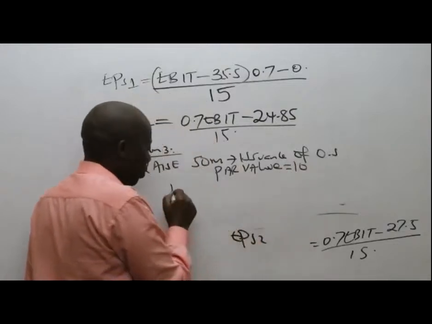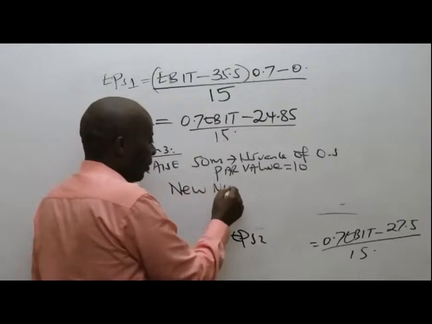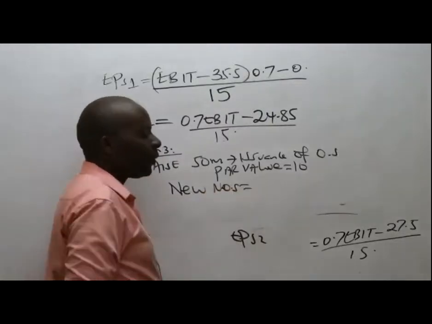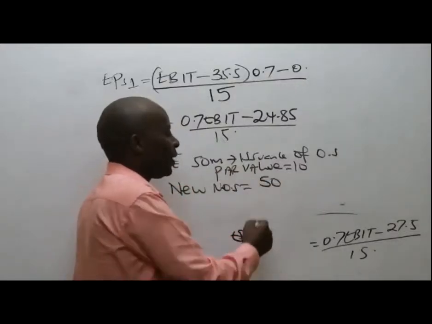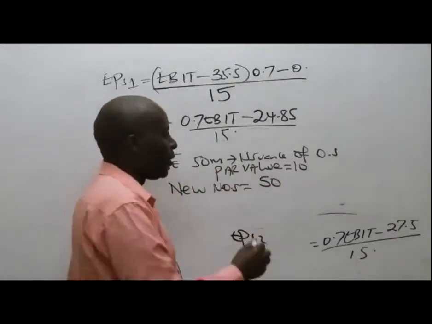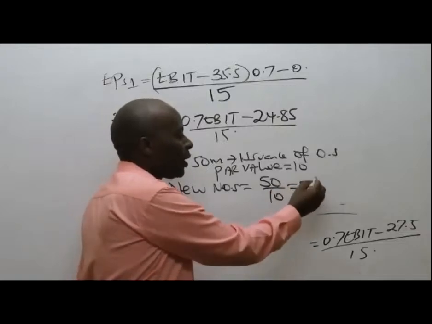So then I would want to know the new number of ordinary shares. So new number of ordinary shares, you take the capital raised. The capital raised is 50. I don't want to deal with millions. So 50, you divide this by 10, which gives me 5.